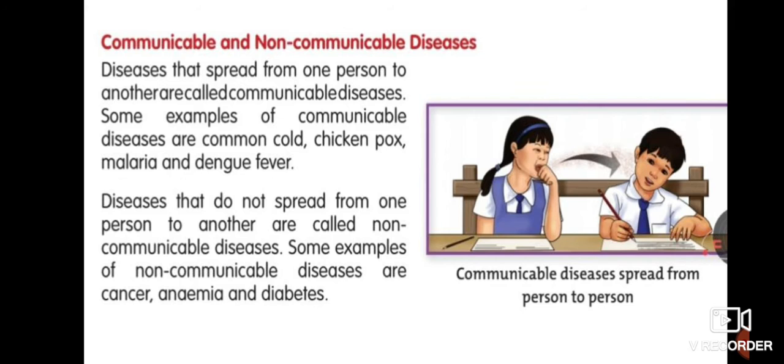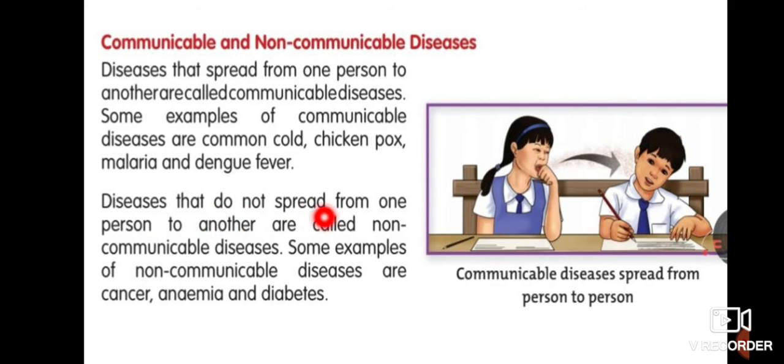Okay. So what is a communicable disease? Now you are familiar with this, and let's read. Diseases that spread from one person to another are called communicable diseases. Some examples of communicable diseases are common cold, chickenpox, malaria, and dengue fever. And also, you can write down here COVID-19, SARS, and many others.